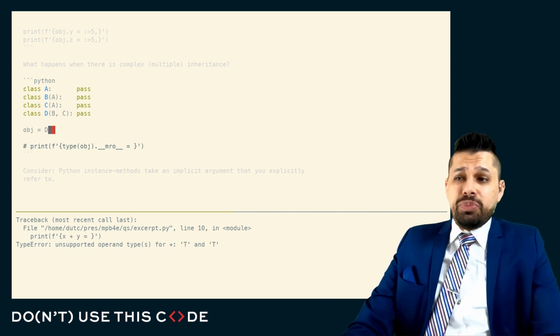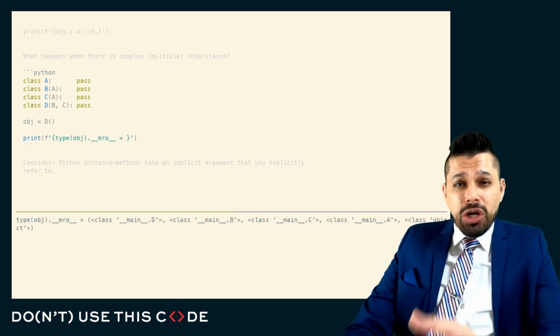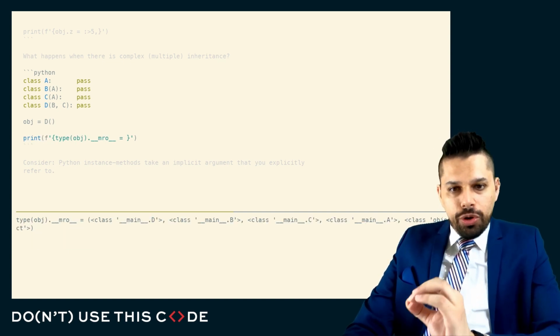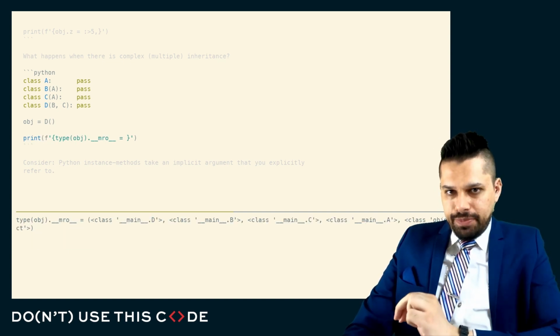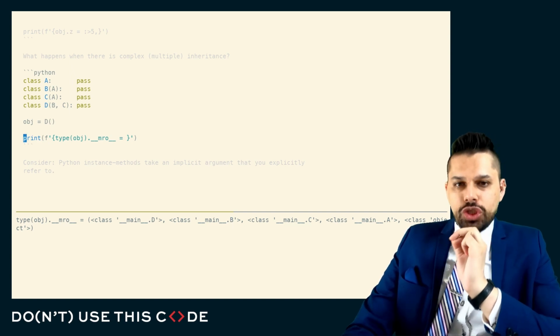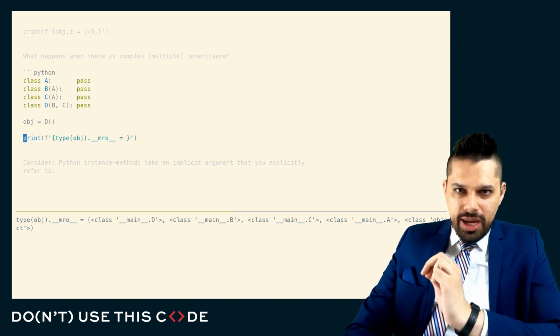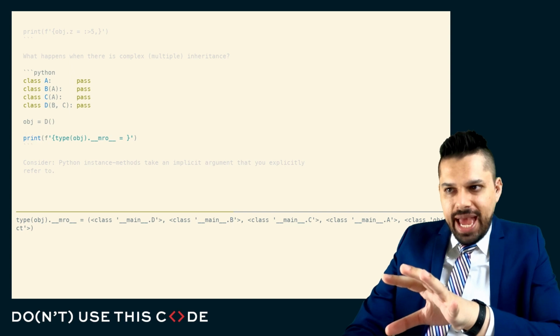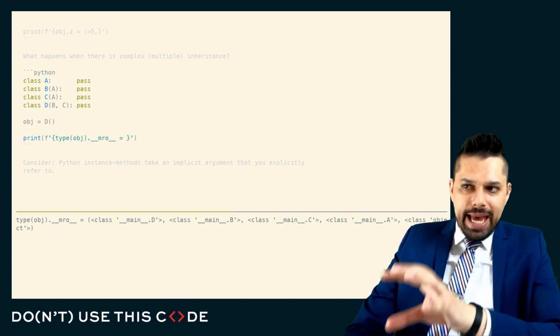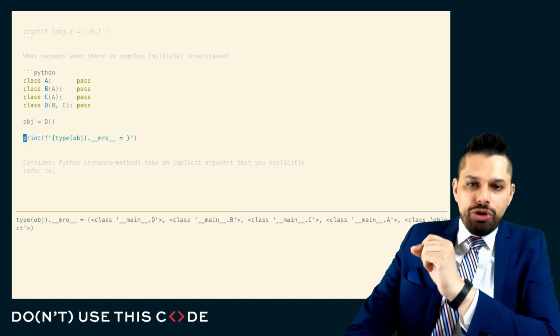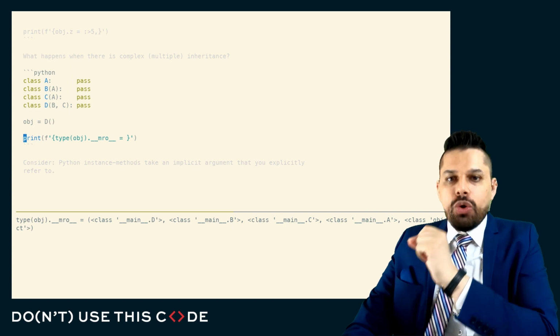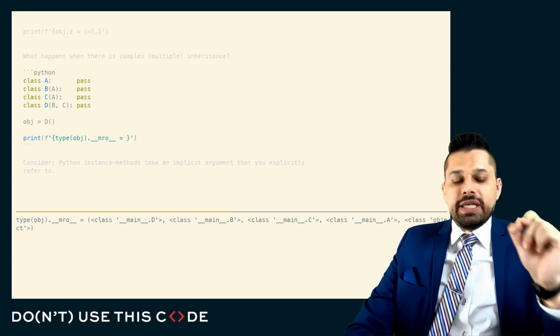But as we've seen previously, we have the MRO, method resolution order. When you define a class in Python, we statically determine, as of class definition time, so this is a very soft sense of the word static, the order in which you look through these classes.